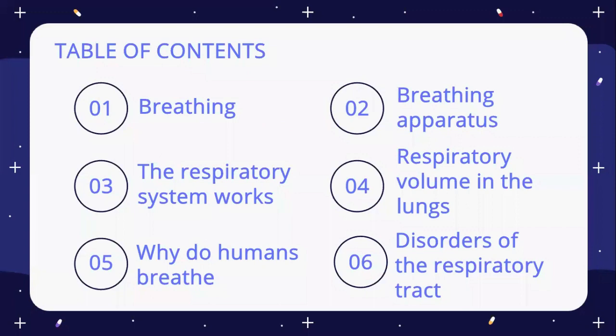The table of contents, I will explain. Number 1 is breathing. Number 2 is breathing apparatus. Number 3 is the respiratory system work. Number 4 is respiratory volume in the lung. Number 5, why do humans breathe? And the last one, number 6, is disorder of the respiratory tract.